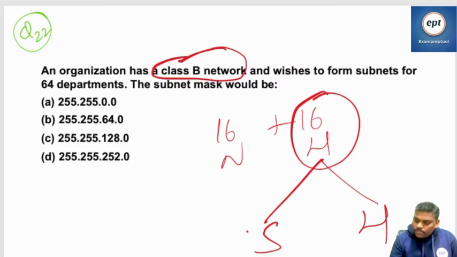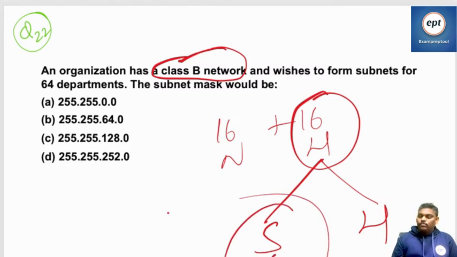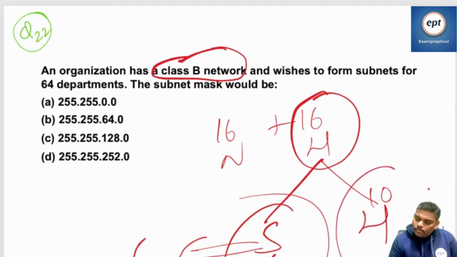Wishes to form subnets for 64 departments. I think 2 power 6, 6 bits. It may be 10 bits, 2 power 10. Then he is asking,